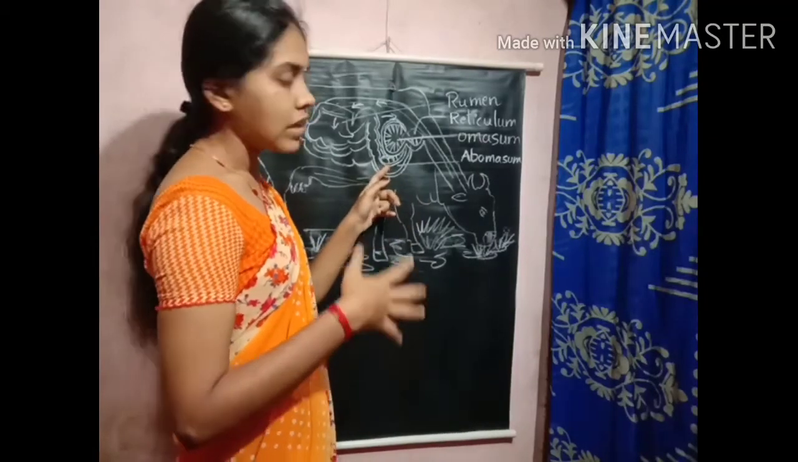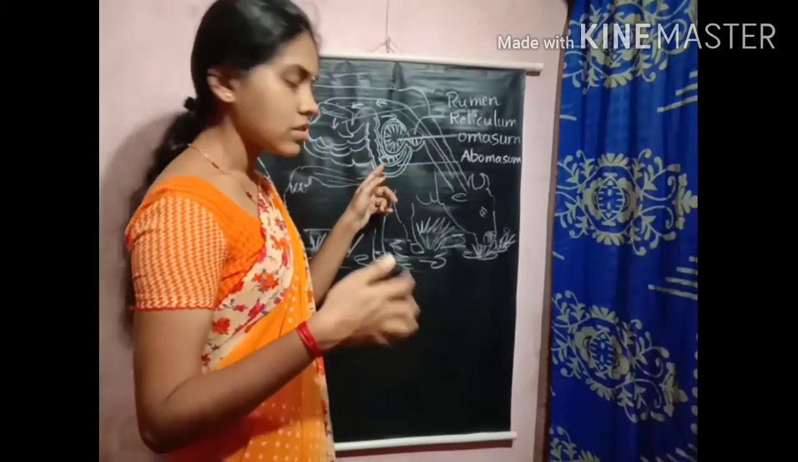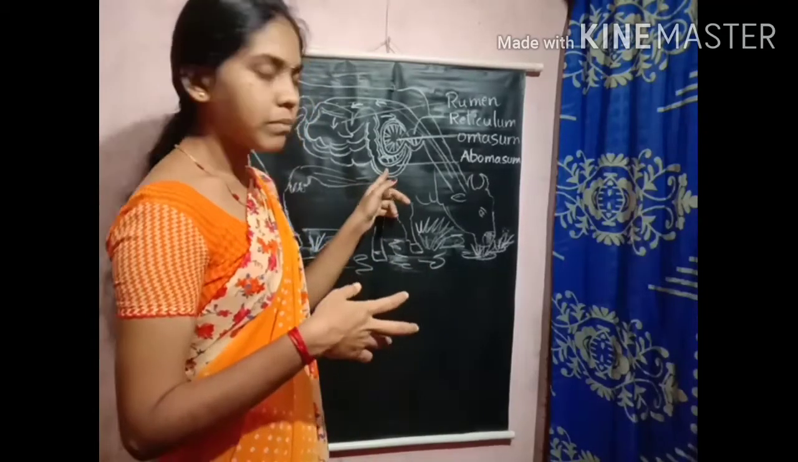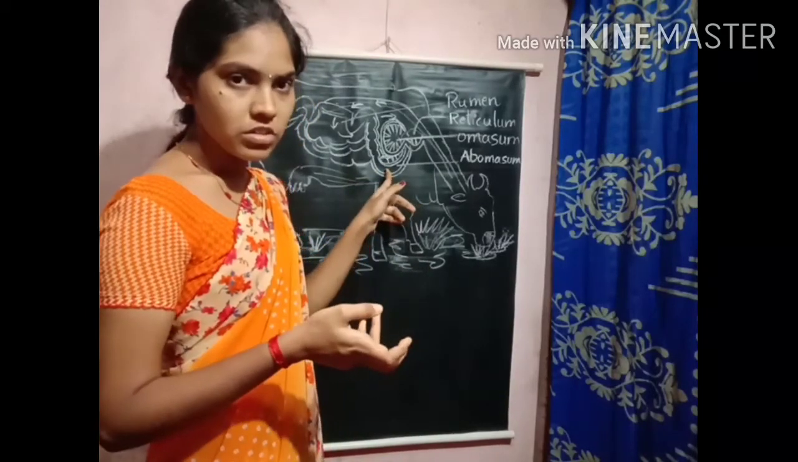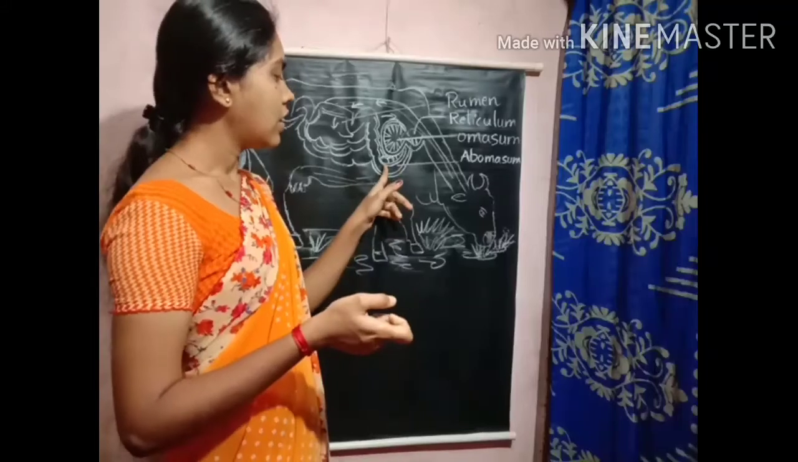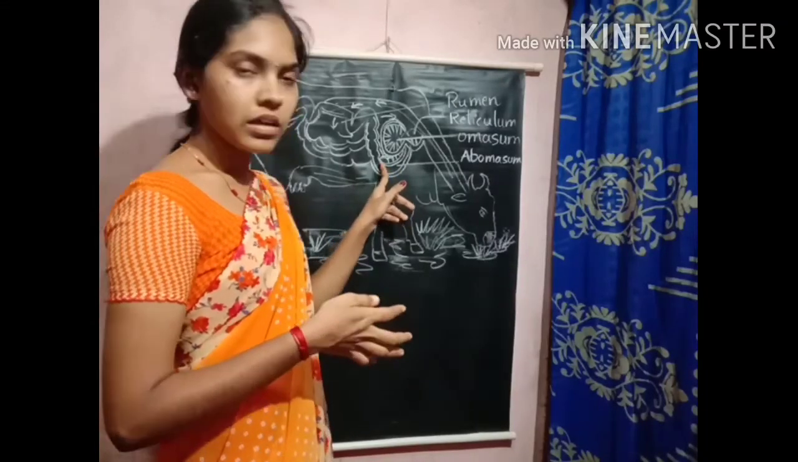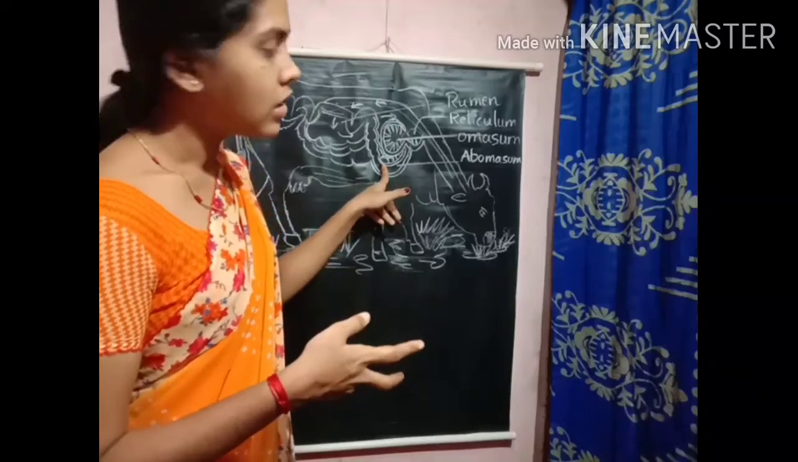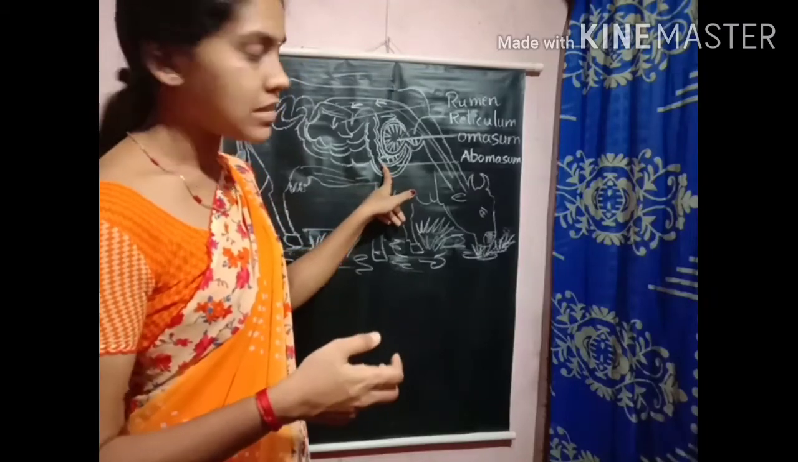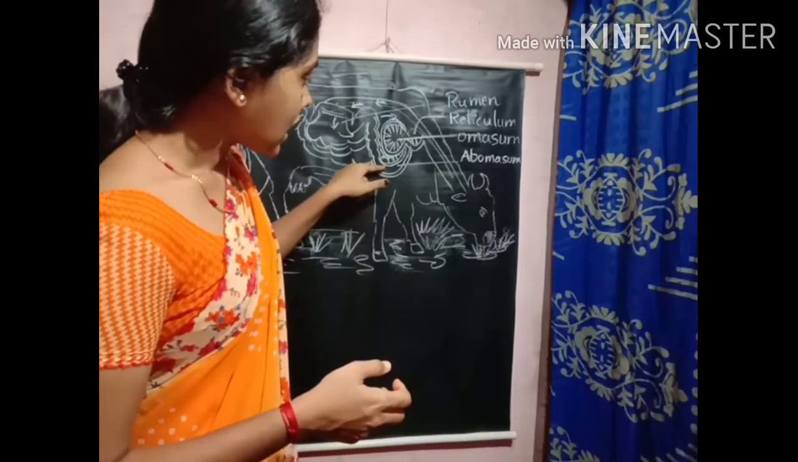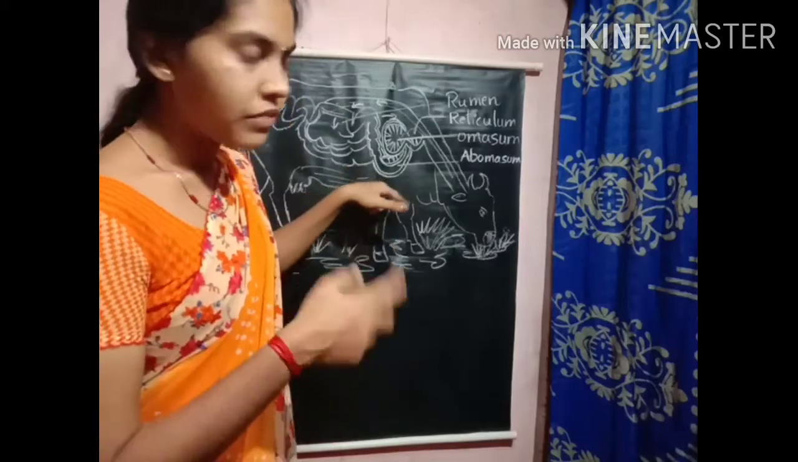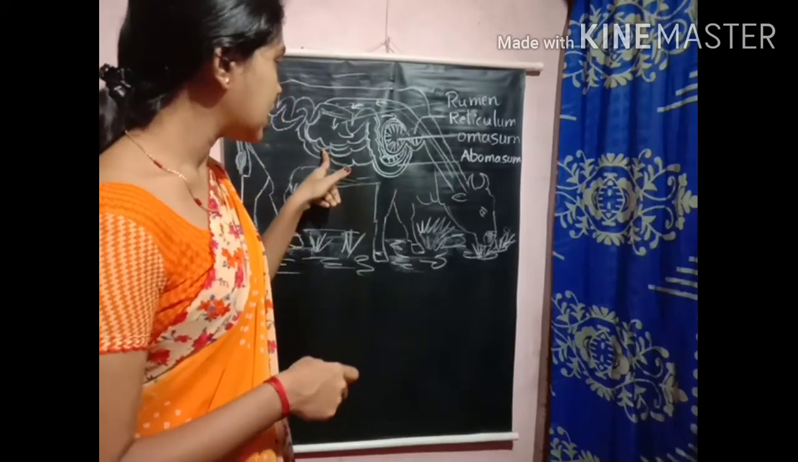Here the real digestion process takes place by making use of digestive juices, acids, and mucus. The digestion process takes place in the abomasum, just like how digestion takes place in the stomach. And once the digestion is over in the abomasum, the food will be sent to the small intestine.